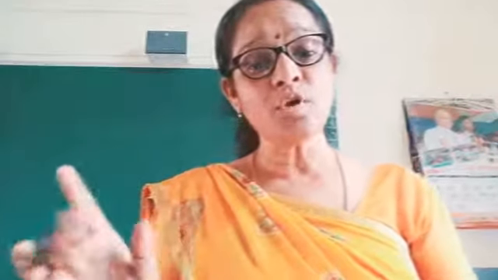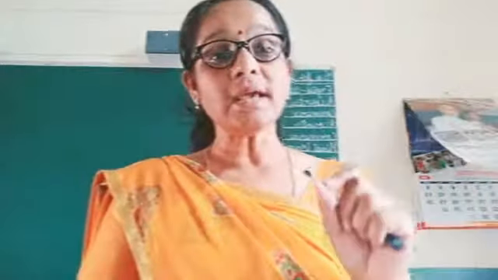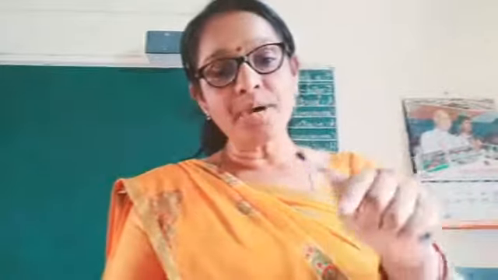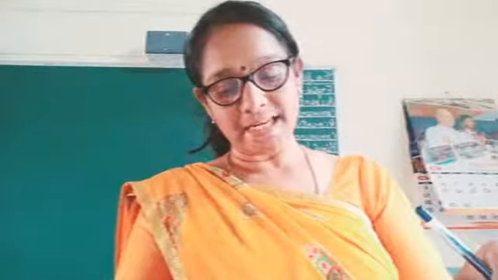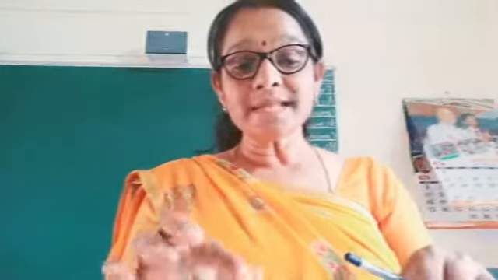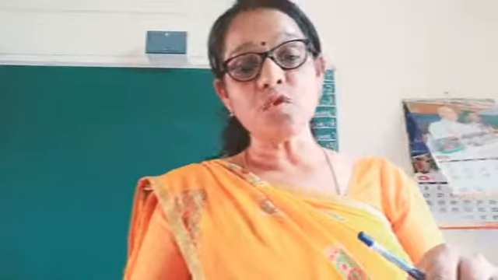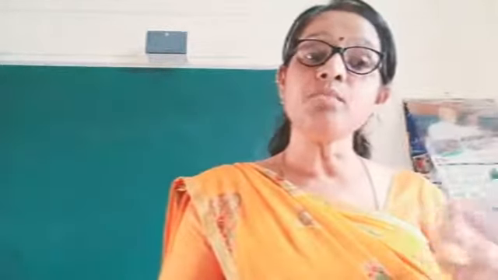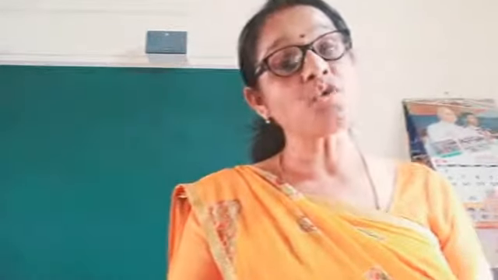Okay, open your book, all of you, and see page number 78. I'll send you the link showing how much you have to write in your copy from the notes given in the book, that is page number 78. You see solution to the basic economic problem under socialism. So let us see the first problem. What is the first problem? What to produce and how much to produce. So what do you mean by what to produce? What to produce means which commodity to be produced and in what quantity.